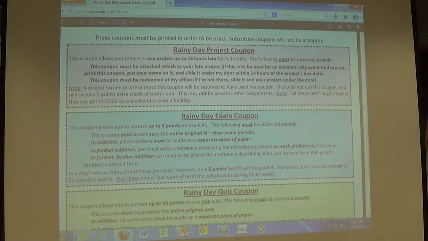I had to add that. I think I told you why. I had to add the correct part. And then you have to write a couple sentences: what you did wrong the first time, what you learned by doing it a second time. Just part of the pedagogy. I don't want this to be dead. I don't want it to be a done assessment, like, you got it back, yay. But you still learn from it if you missed a point or 2. And then finally, there's a rainy day quiz coupon down at the bottom.